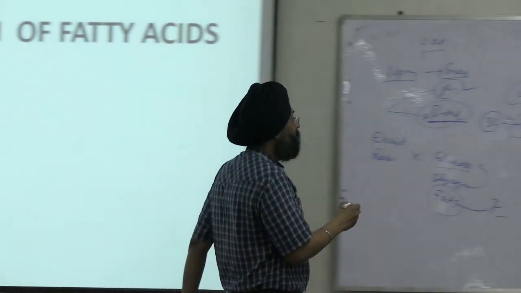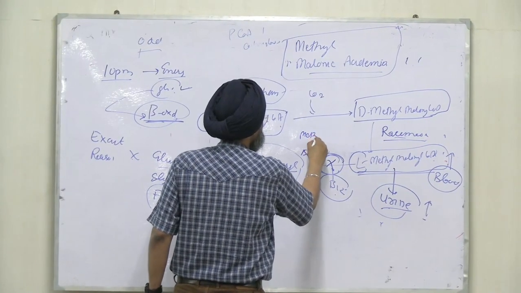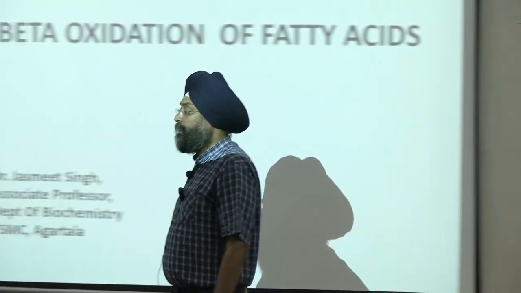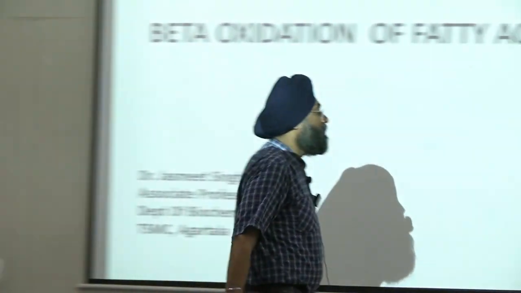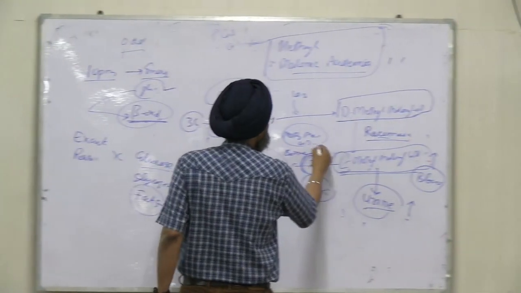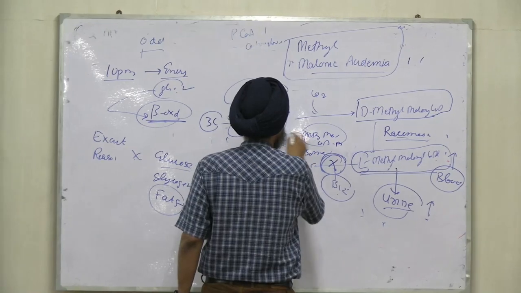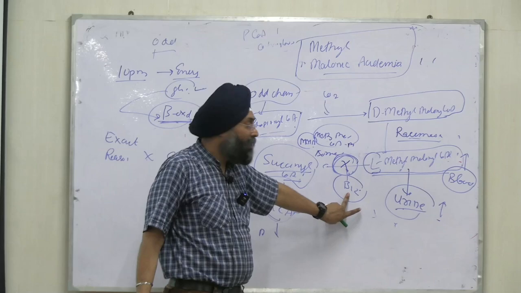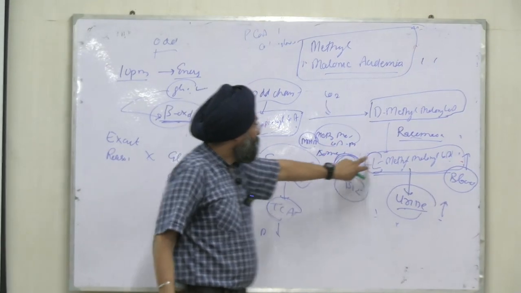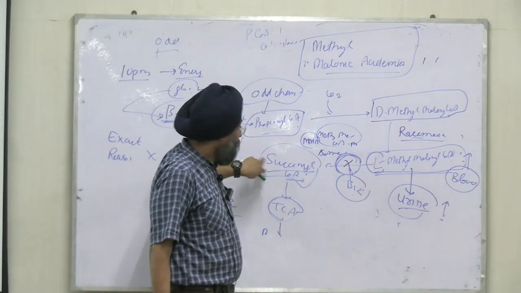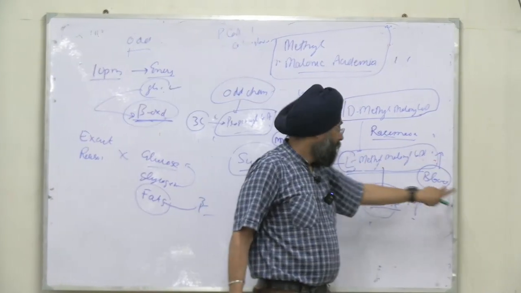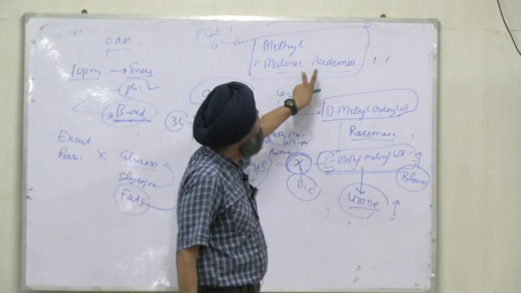There are two reasons. One is due to B12 and the other is due to this enzyme, methylmalonyl-CoA mutase. How will you remember the enzyme? MMM, methylmalonyl-CoA mutase, right? So the pathway is blocked here, either because of deficiency of vitamin B12 or deficiency of this enzyme. So this will not be converted to succinyl-CoA, and succinyl-CoA will not enter the TCA cycle. This product will accumulate in blood, then finally filter into urine, and the disorder will come, methylmalonic acidemia.